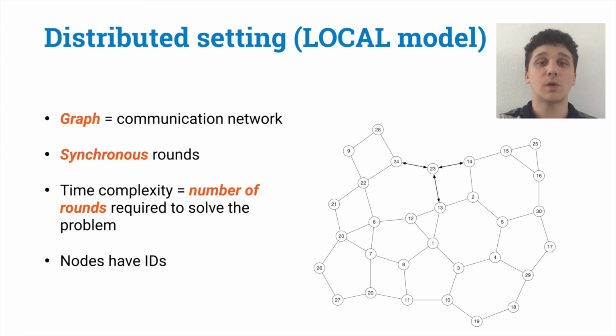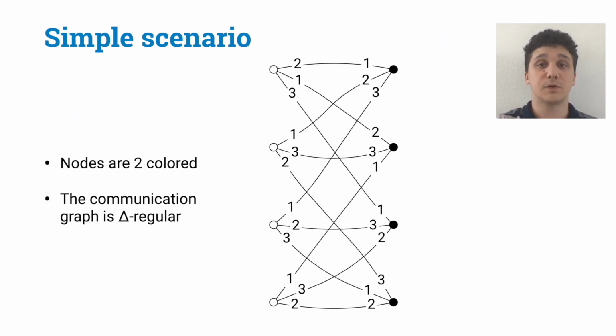In the following, we will restrict the setting a bit, and we will only consider bipartite two-color graphs. Notice that while this makes the upper bounds weaker, this makes the lower bounds stronger, since lower bounds that apply to two-color graphs apply to normal graphs as well. But let's restrict the setting even further and consider the case where nodes do not even have IDs and the graph is delta regular. We also assume that each node has an order assigned to its neighbors, so for example a node can decide to send a specific message to its second neighbor.